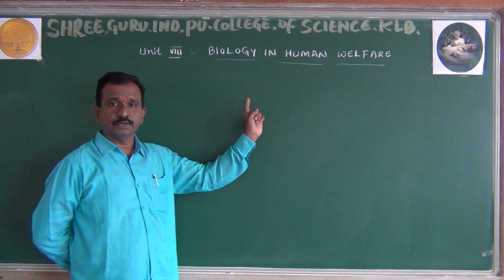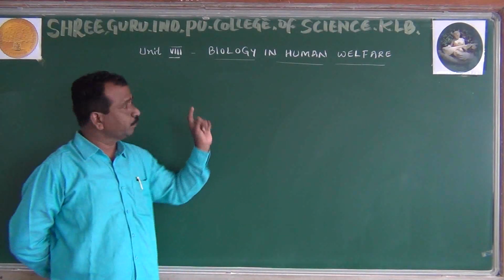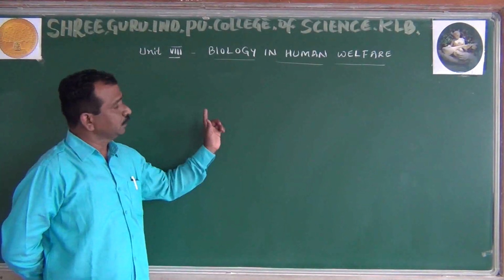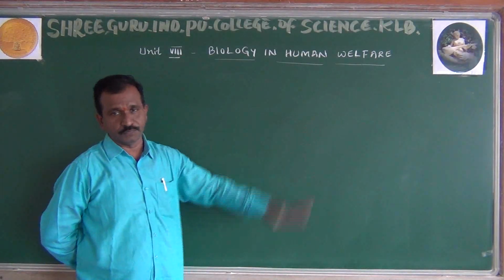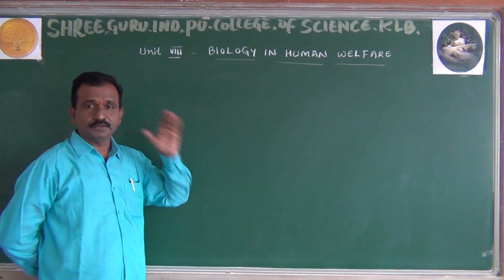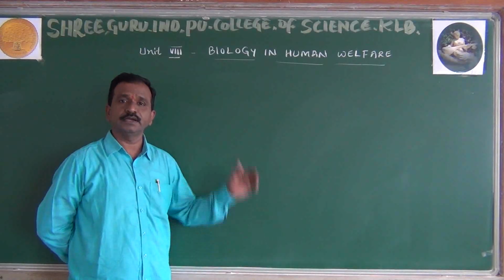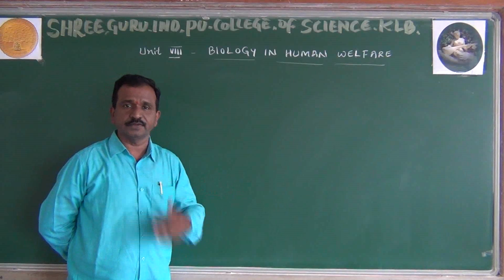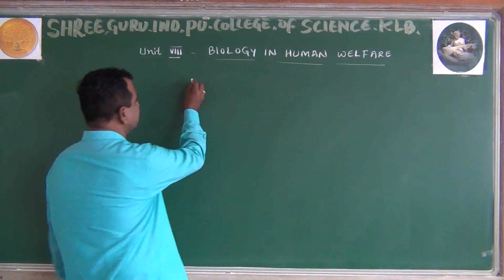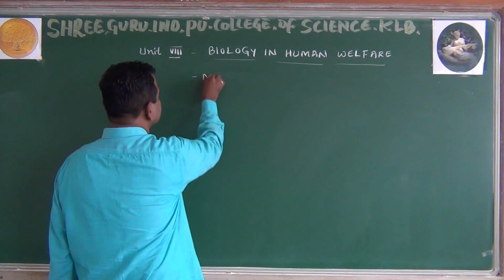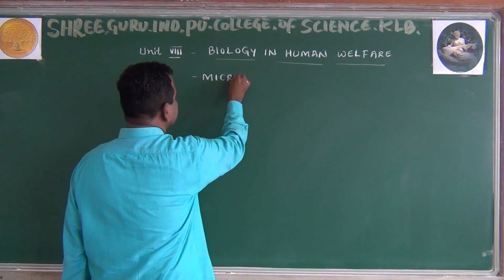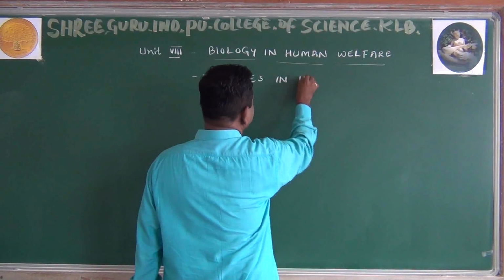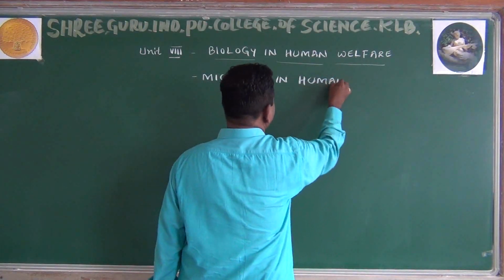Number 1, Human Health and Diseases. Number 2, Strategies for Enhancement of Food Production. Number 3, Microbes in Human Welfare. Out of the 3, today we are going to take an interesting topic, which is also important for NEET as well as the theory examination, that is microbes in human welfare.